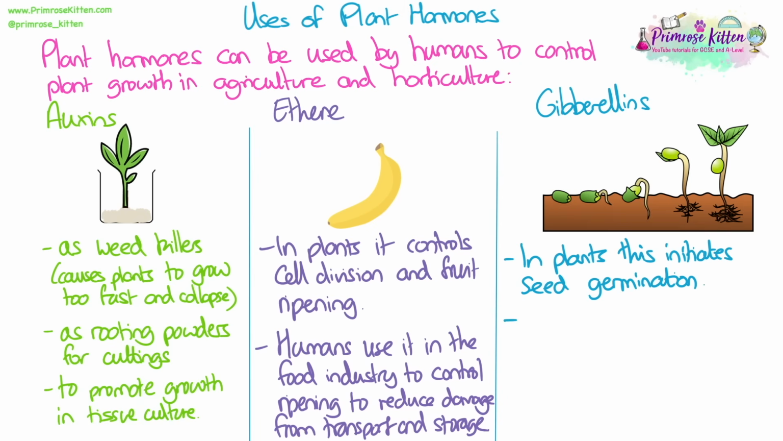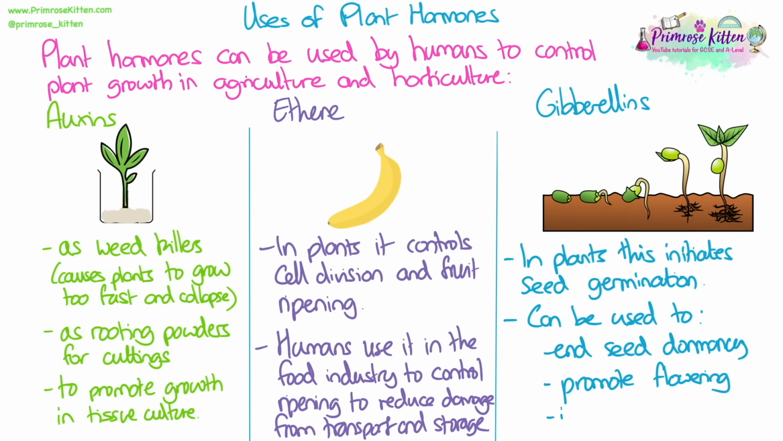In plants, gibberellins initiate seed germination. Gibberellins can be used by humans to end seed dormancy, in other words, trigger seed germination, promote flowering in plants, and increase fruit size.